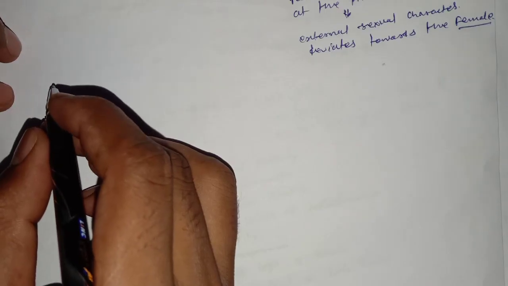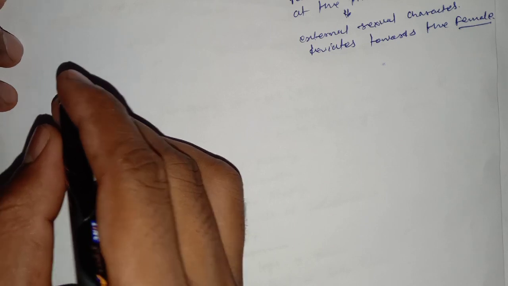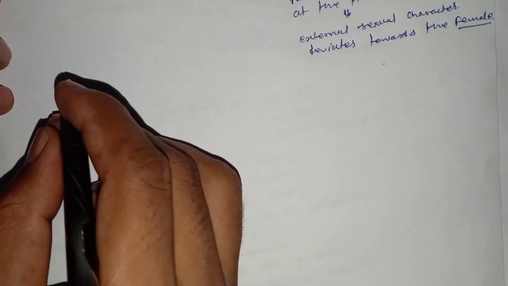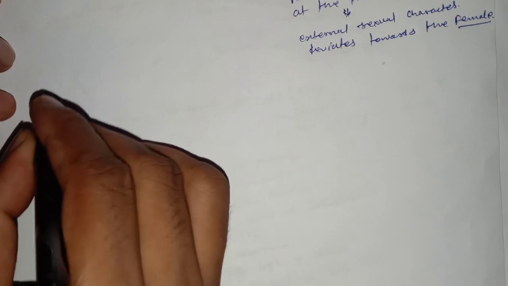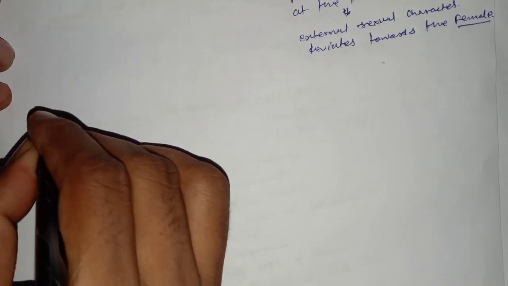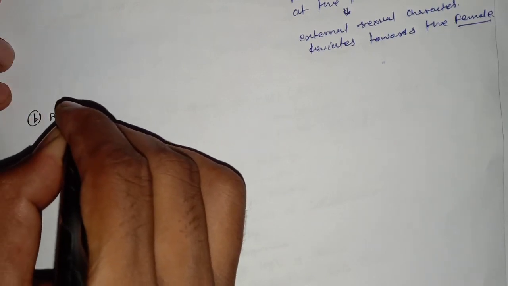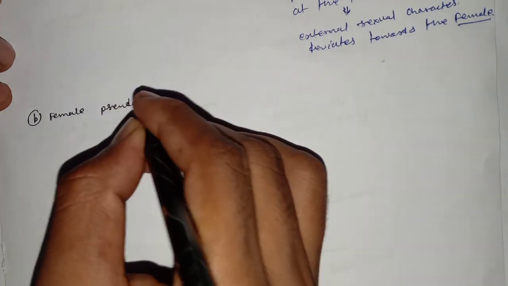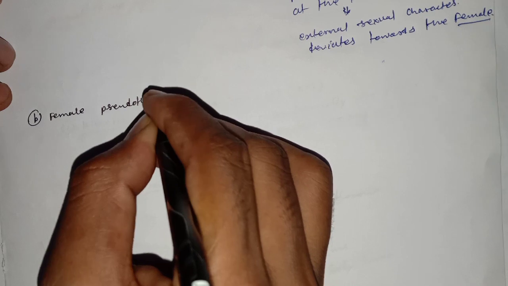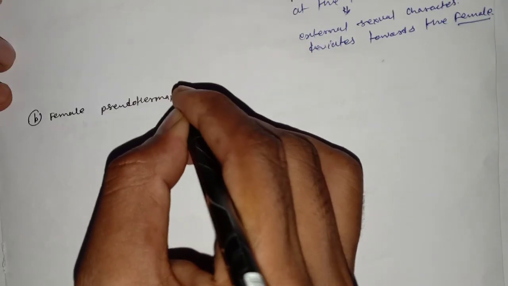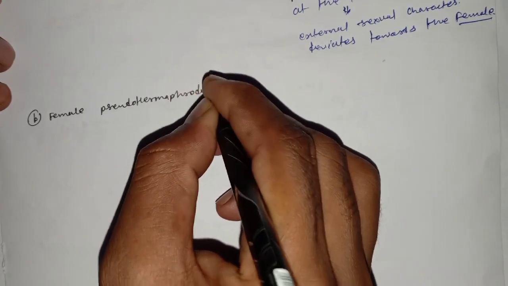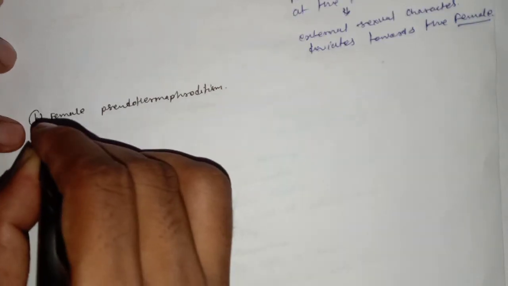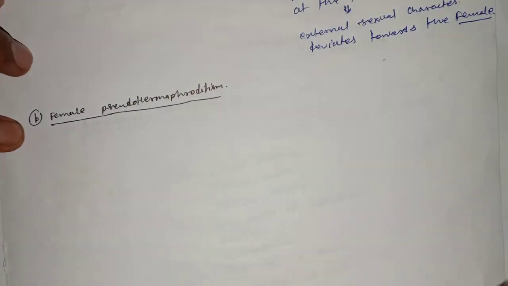Now we talk about the second type of pseudohermaphroditism, which is female pseudohermaphroditism.